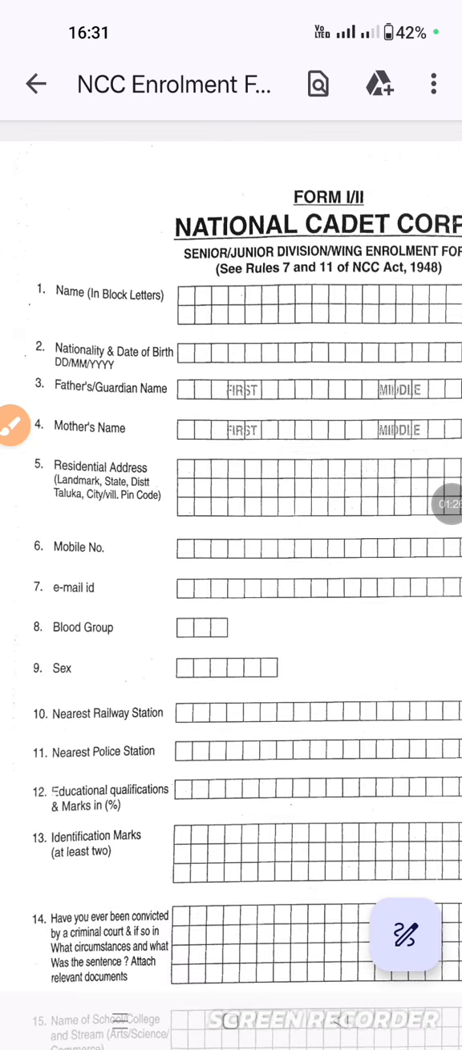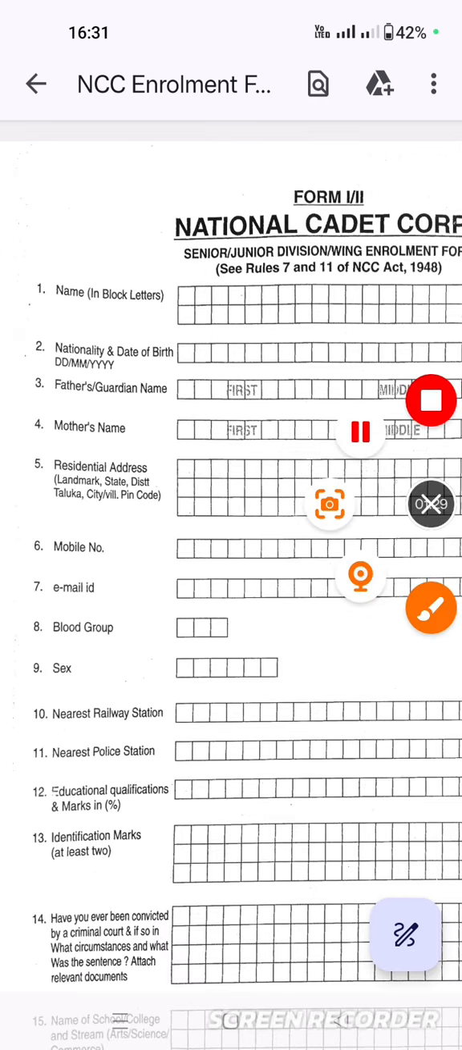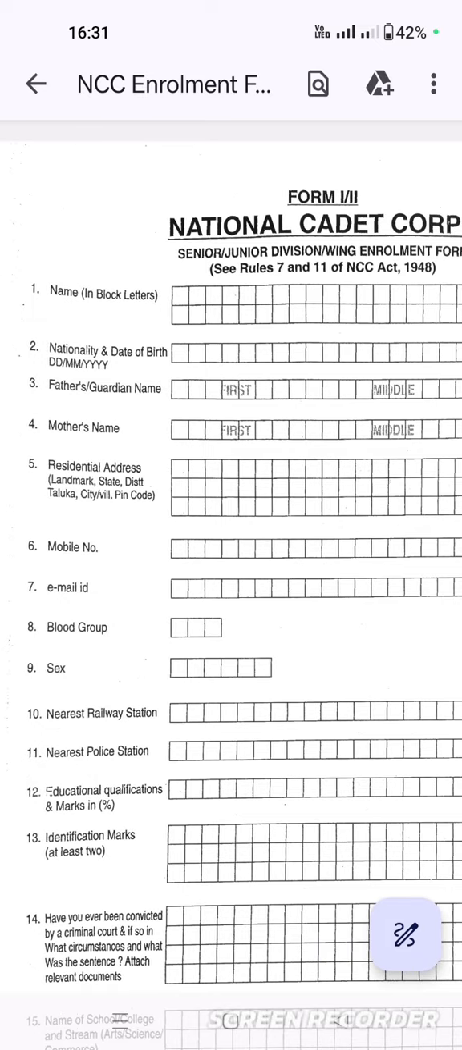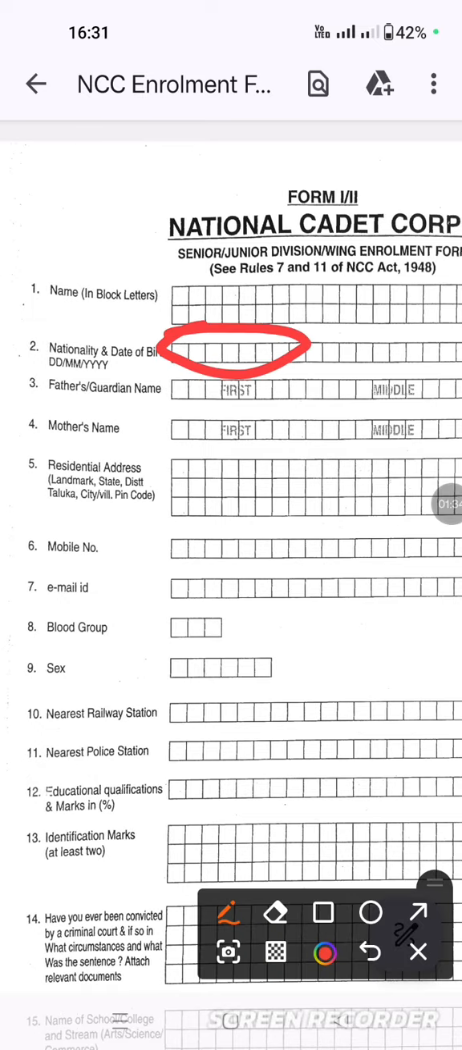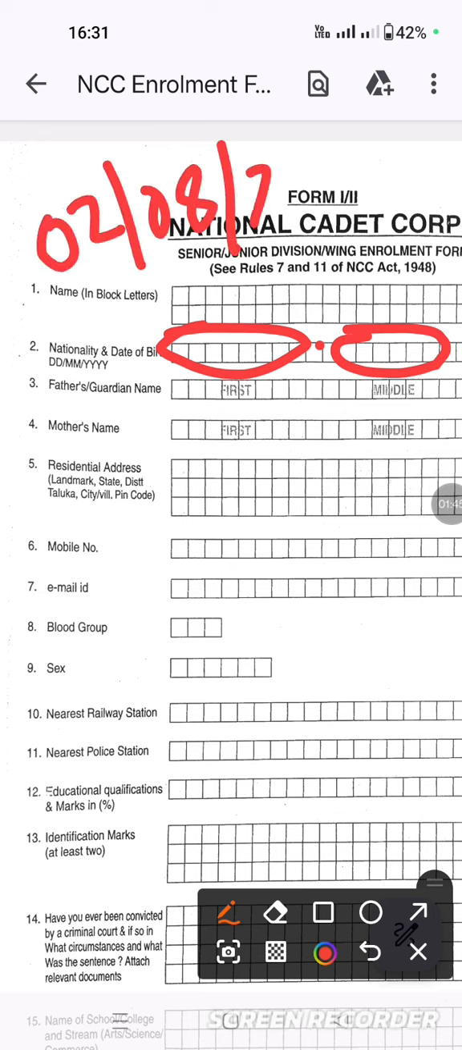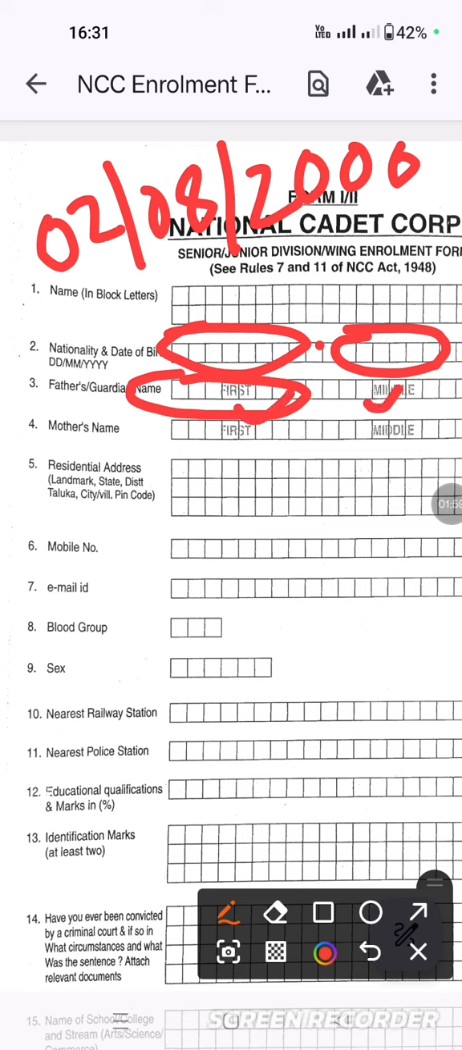Then nationality, the second point. Nationality: Indian. Here you have to fill Indian. Then date of birth. After filling nationality you leave one box and fill the date of birth. Suppose your date of birth is 02/08/2000, then you fill the form like this. Then father or guardian name. Here you can see the first name, like Ravi. Then you fill the middle name, Singh suppose, and Chauhan or something in the last. Then mother's name in the same way.